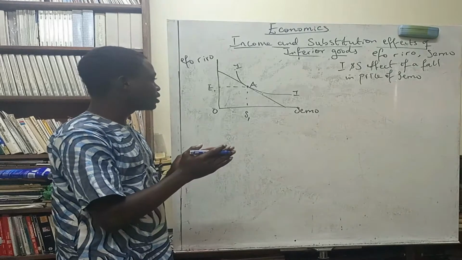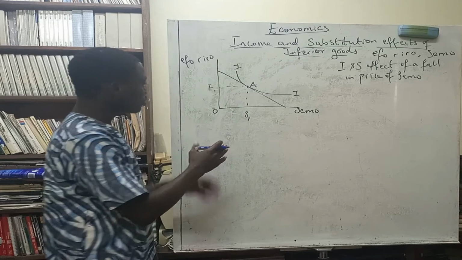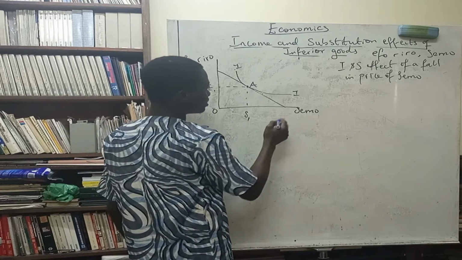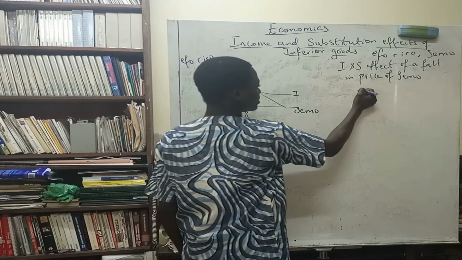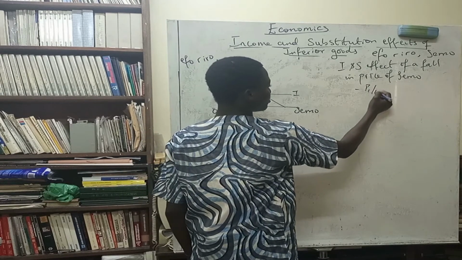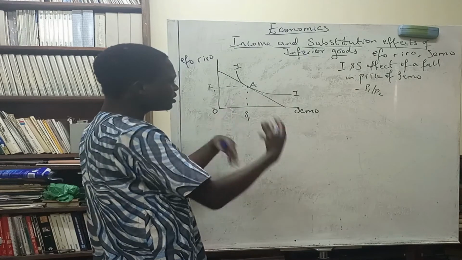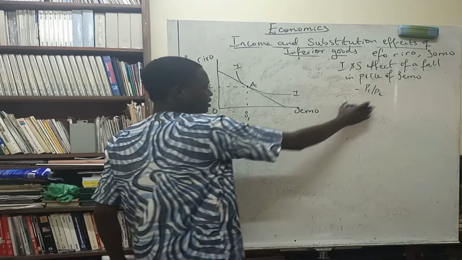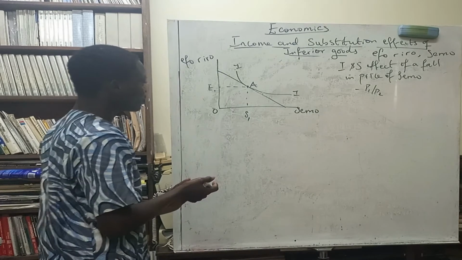So we will be consuming more of semo. You know that the slope of a budget line is minus P1 over P2. In this case, the price of one of the commodities has changed, so we expect the value of the entire fraction to change.